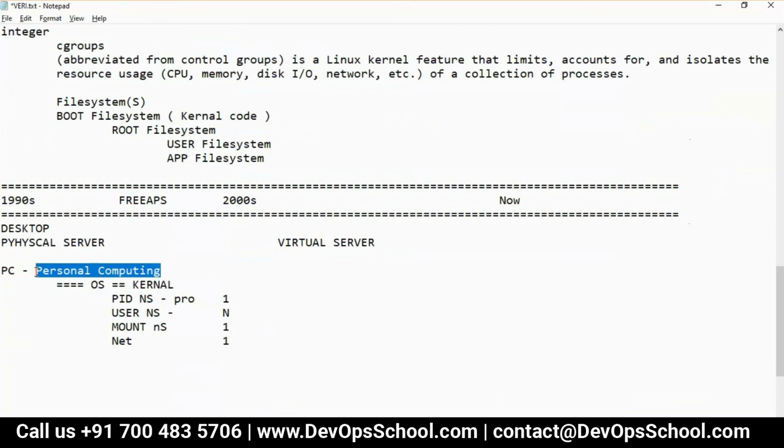Operating system for what? Personal computing. For the individual, for the human being. I will not modify my operating system to accommodate this stuff because the user will get confused. I have not created an operating system for running data center apps; it's for personal computing. So though it's possible, I will only do one mount, one network, but I will allow multiple users.